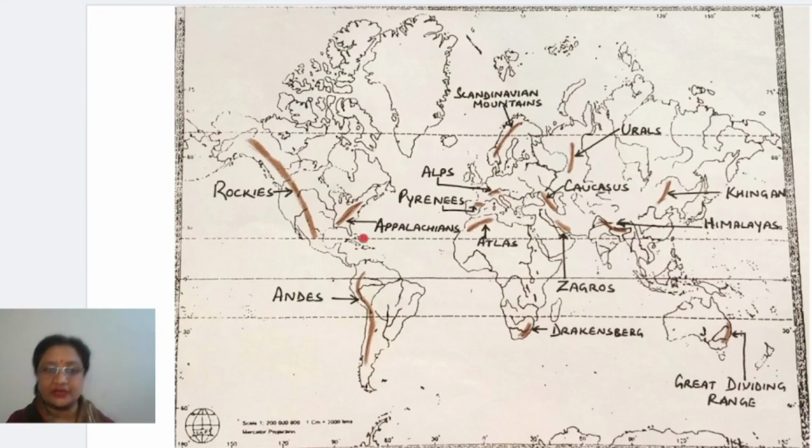Okay, in North America you have to mark 2 mountains. Number one is Rockies, number 2 is Appalachians. Right, now when we talk about Rockies, okay, Rocky Mountains are lying on the western side of North America. Right, but children, you can see here Rocky Mountains have to be drawn in such a way that these are touching the tip of the rivers. Okay, this mountain is actually touching the tip.